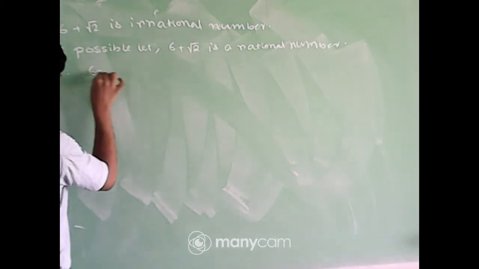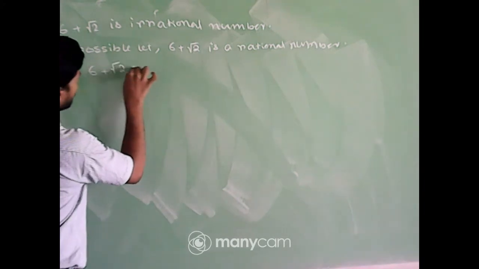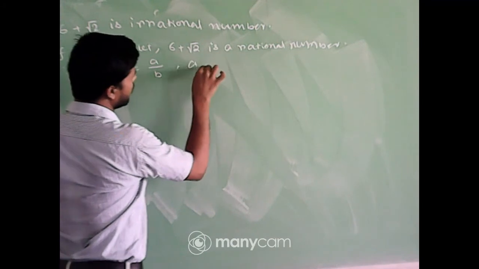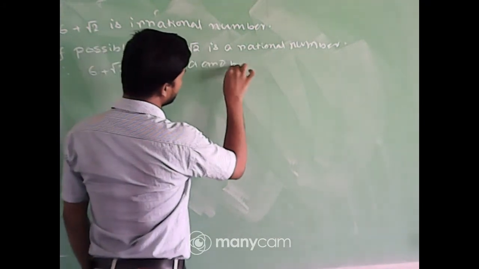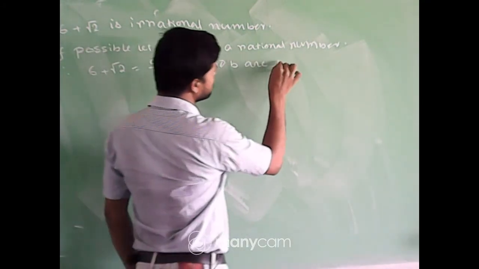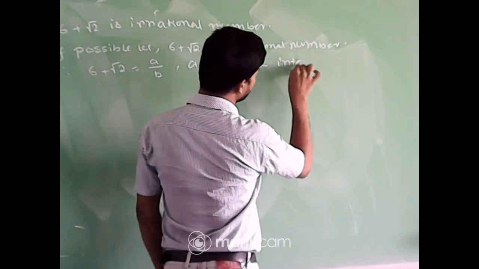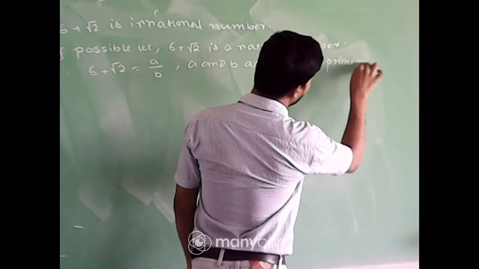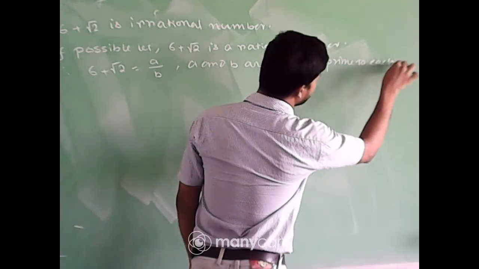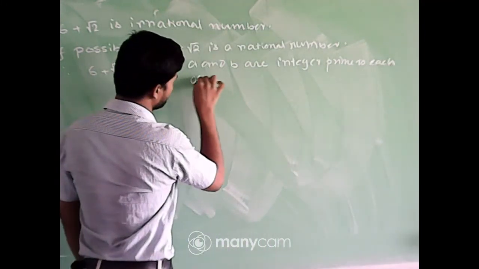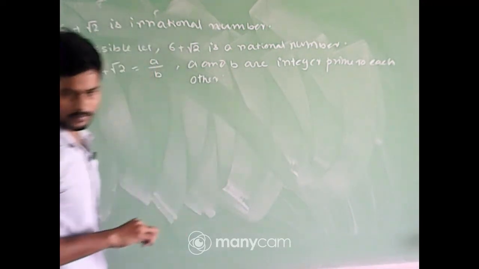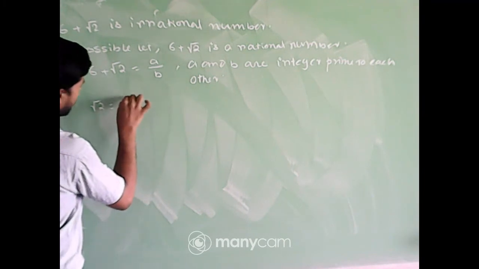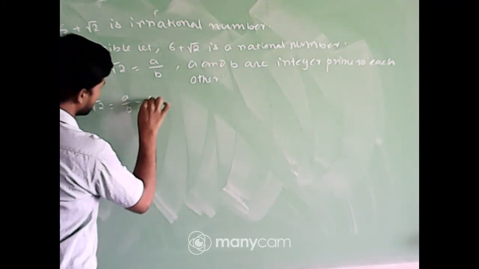So we can write 6 plus root 2 is equal to a by b, where a and b are integers prime to each other, which means root 2 equals a by b minus 6.